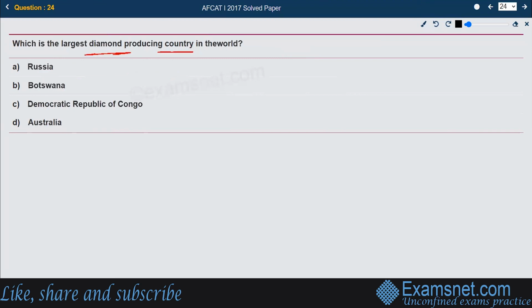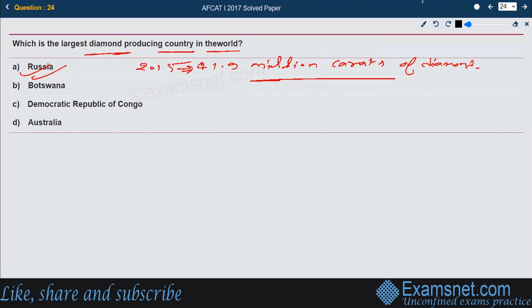Which is the largest diamond producing country in the world? The right answer is A, Russia. Russia is the largest diamond producing country in the world. In 2015, Russian miners extracted an estimated 41.9 million carats of diamond. This much quantity of diamond is being produced in Russia. So that is the right answer.